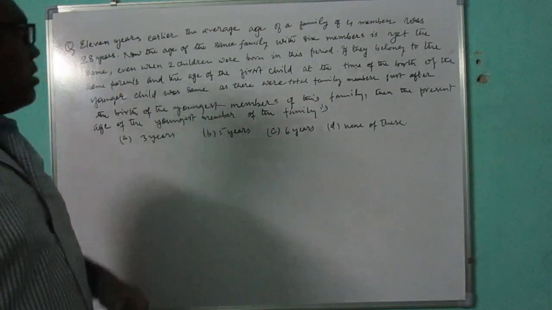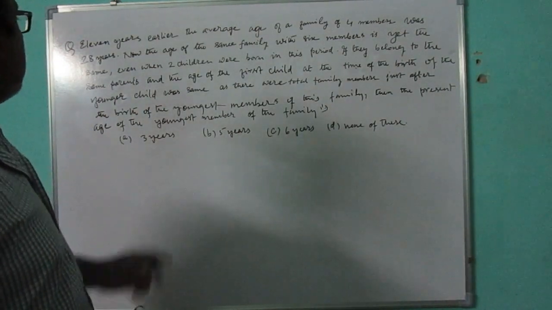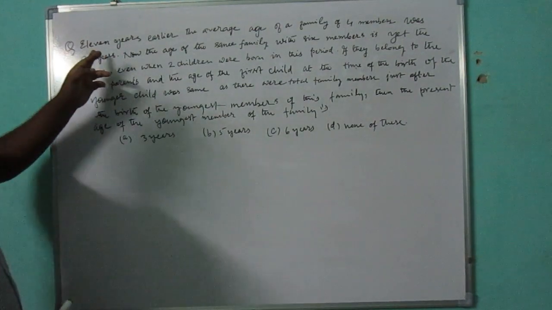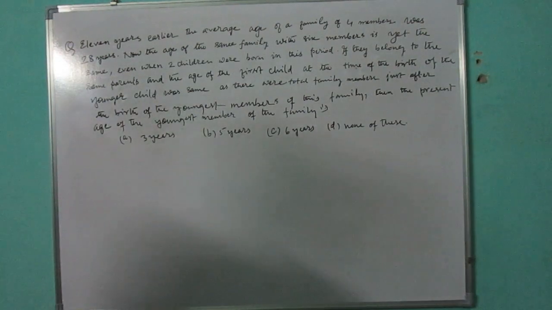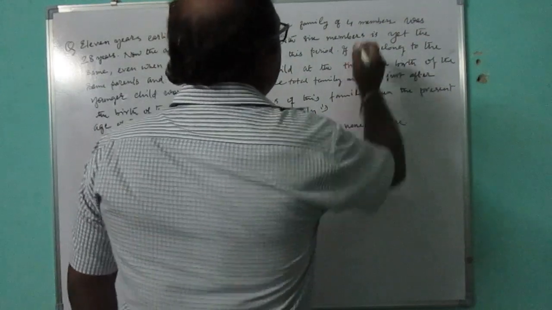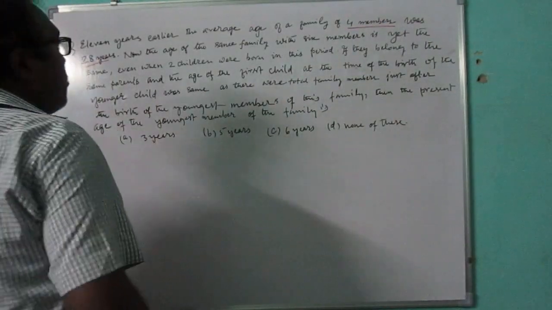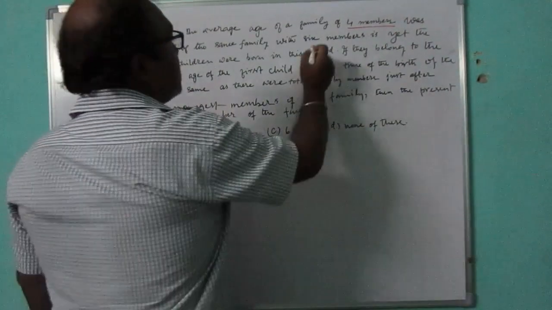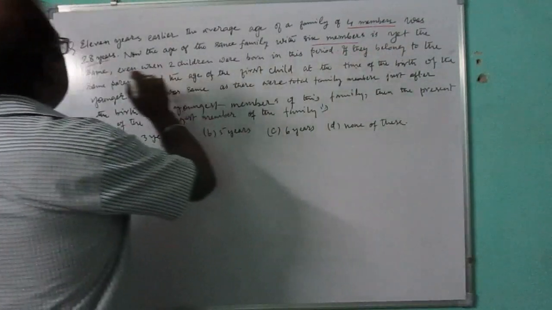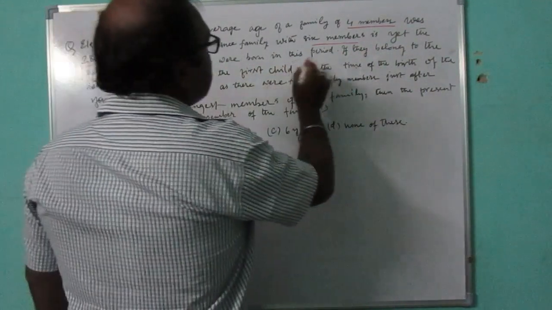Okay, now we have this question to solve. It is asking us: 11 years earlier, the average age of a family of 4 members was 28 years. Now the average age of the same family with 6 members is yet the same, even when 2 children were born in this period.